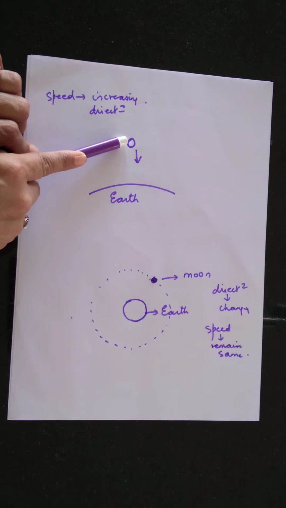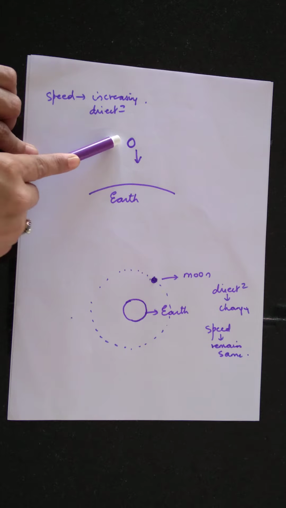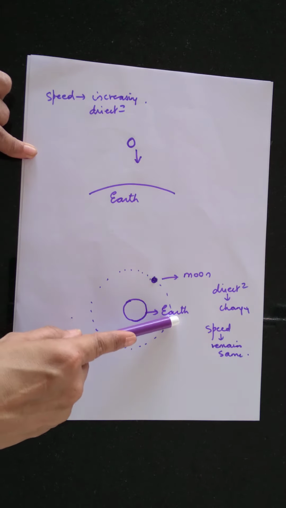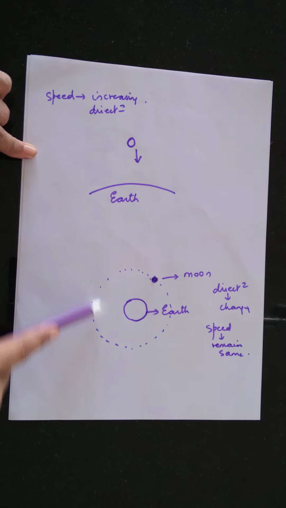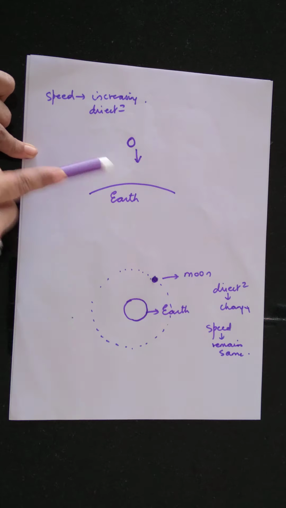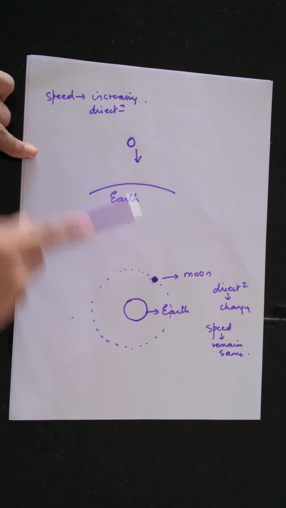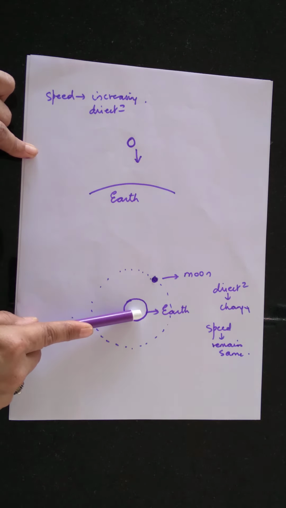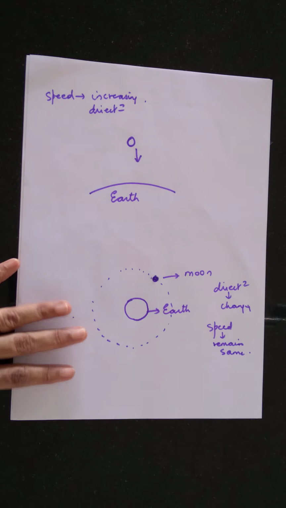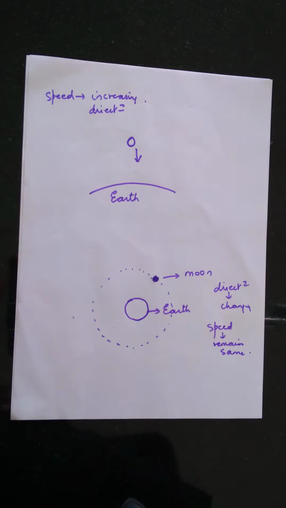Here the velocity changes because the object speed changes. Direction is the same. Here the velocity changes because the speed is the same, but direction changes. So in both cases, the velocity has changed. Both cases, there is acceleration. Okay. Now this force here is nothing but gravitational force. This force also is the gravitational force.